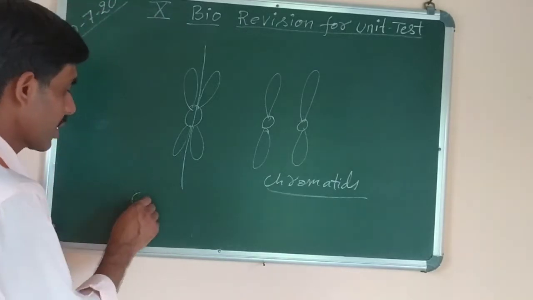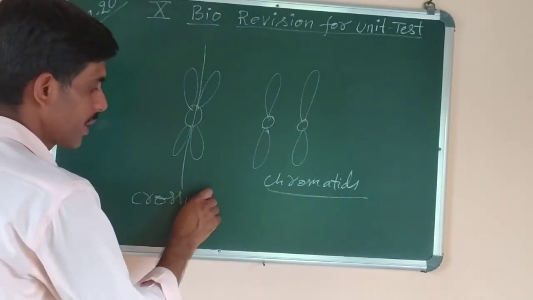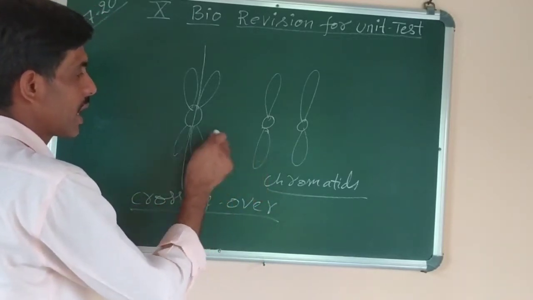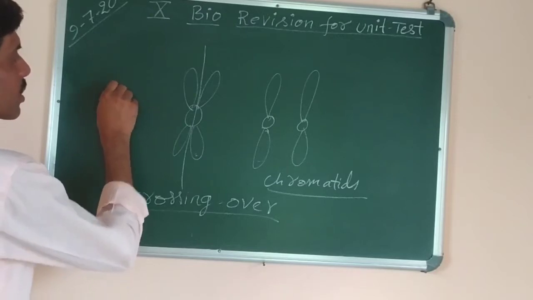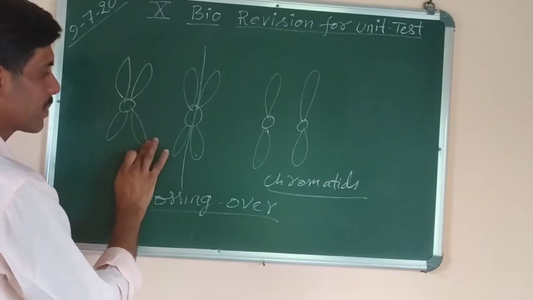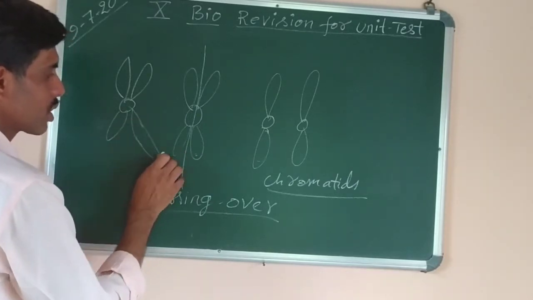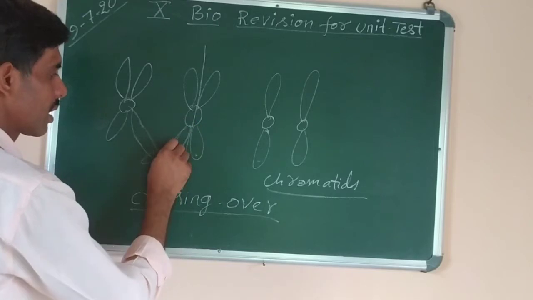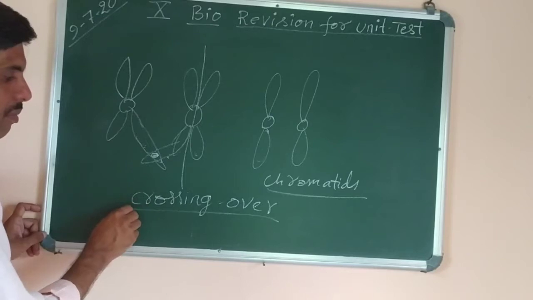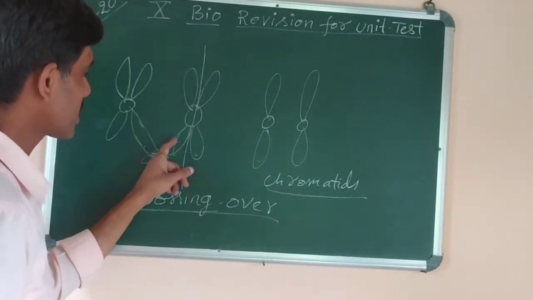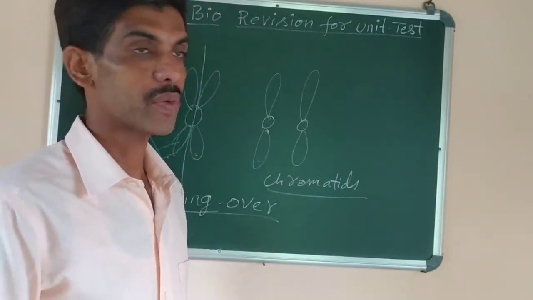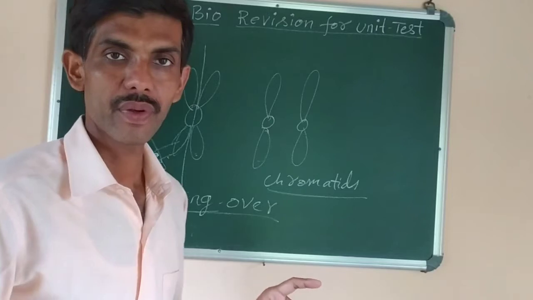Then next one, number D, exchange of genetic material between two non-sister chromatids is called crossing over. So that definition is very important. You should know what is crossing over. Crossing over means exchange of genetic material between two non-sister chromatids. Like this is one chromosome, here also another chromosome I have drawn. Okay. Now in between these two chromatids, if I extend these chromatids like this, one also I will extend further. Okay, like this. Here the genetic materials will be exchanged between these two. So this exchange of genetic material between two non-sister chromatids is known as crossing over. So remember that definition also, as well as the process of crossing over.